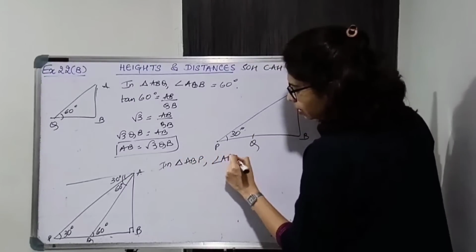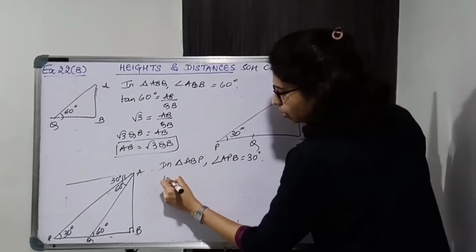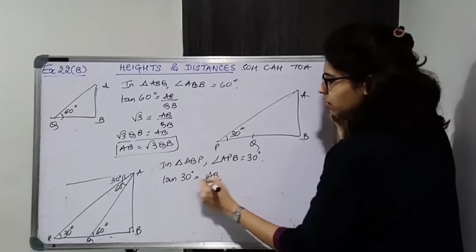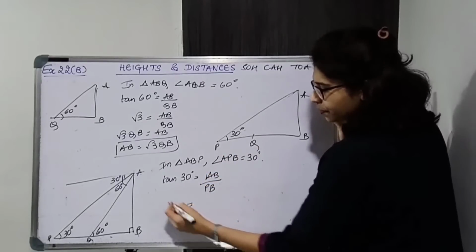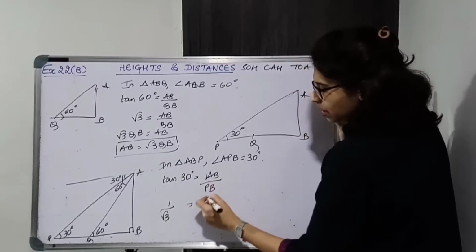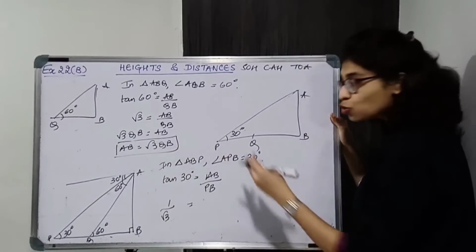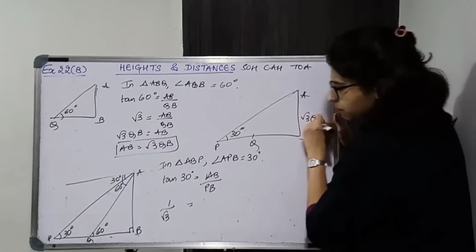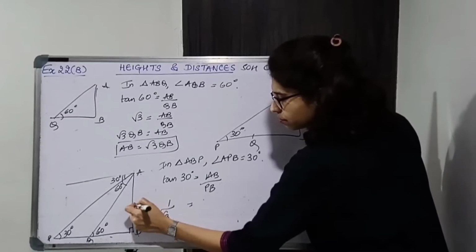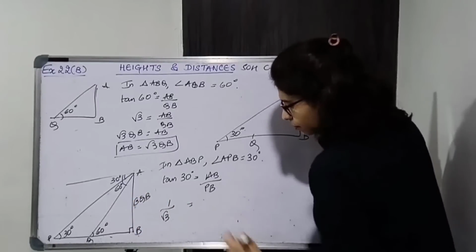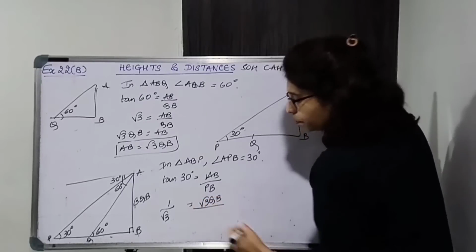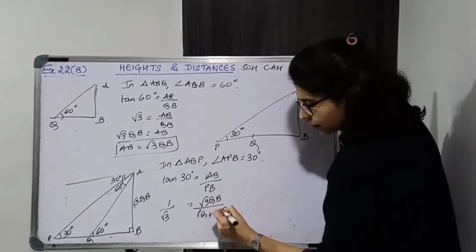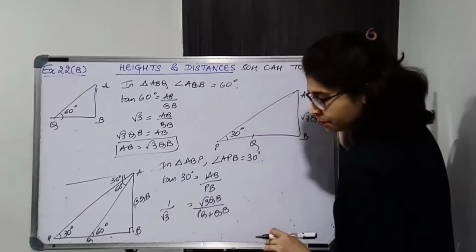Angle APB is equal to 30 degrees. Okay, tan of the angle will be opposite upon adjacent. Opposite is AB, adjacent is PB. Tan 30 is 1 upon root 3. AB is root 3 QB, so just substitute that. So this is important. Root 3 QB. Break PB, it is PQ plus QB. Alright, PQ plus QB makes PB.